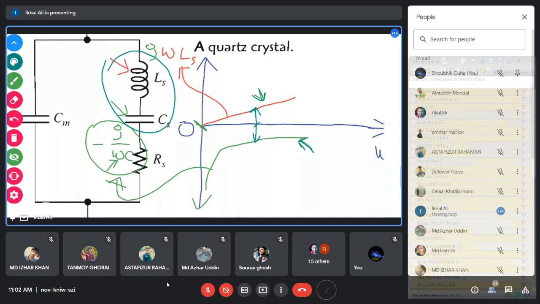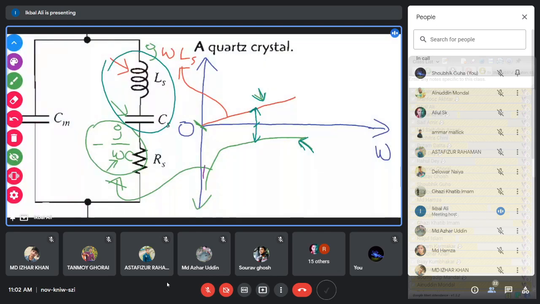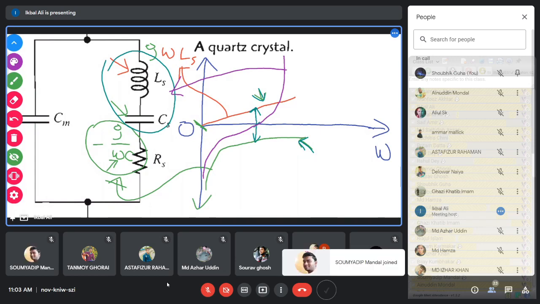So it will be capacitive below the series resonant frequency, and above the series resonant frequency it will become inductive. So this purple curve is the equivalent impedance of this L and C together in series. And this point is the series resonant frequency, where you see that the total impedance becomes 0.